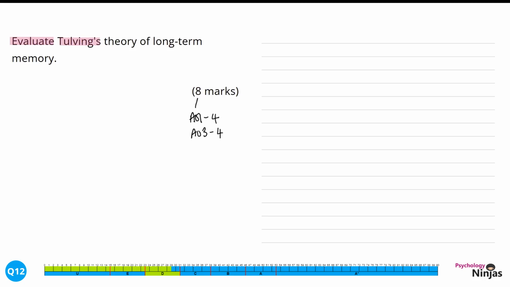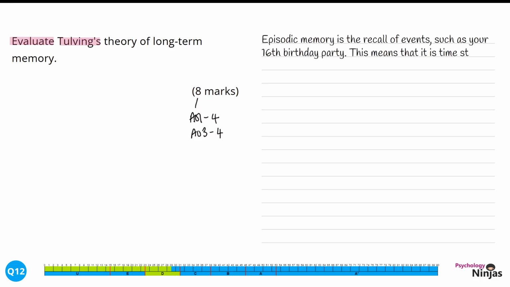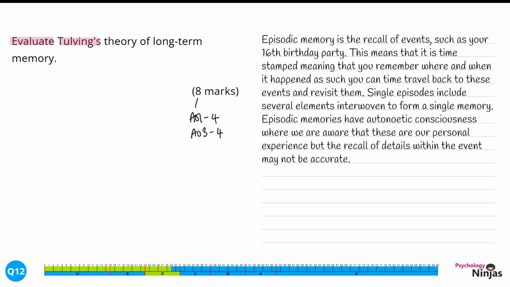We're going to start by explaining a concept within Tulving's long-term memory. Episodic memory is the recall of events, such as your 16th birthday party. This means that it is time-stamped, meaning that you remember where and when it happened. As such, you can time travel back to these events and revisit them. Single episodes include several elements interwoven to form a single memory. Episodic memories have an autonoetic consciousness, where we are aware that these are our personal experience, but the recall of details within the event may not be accurate.